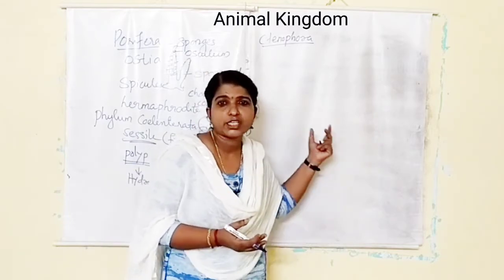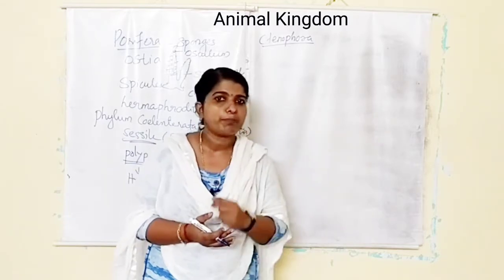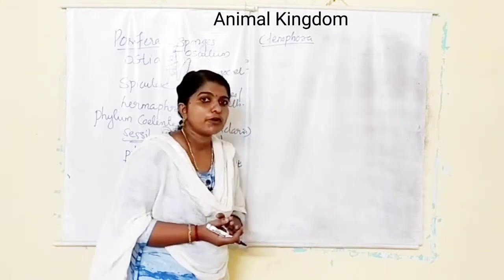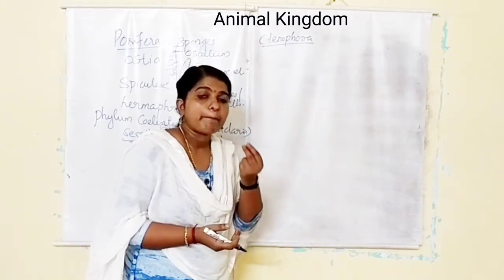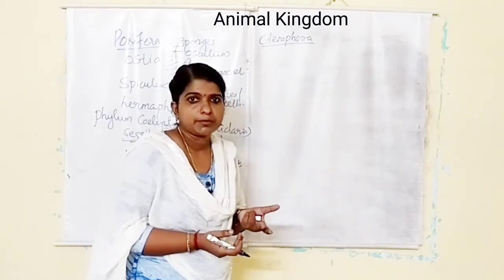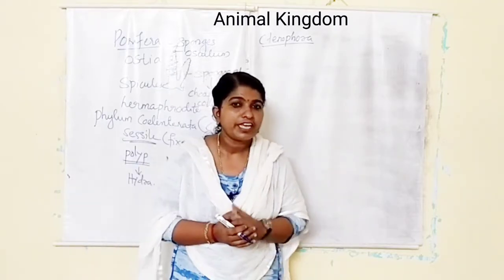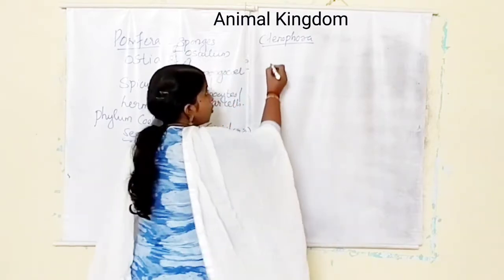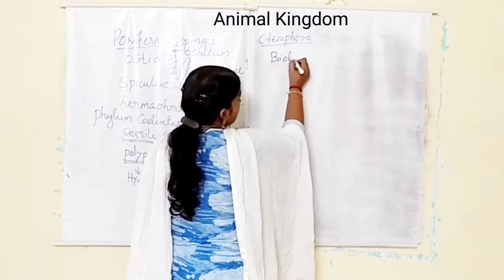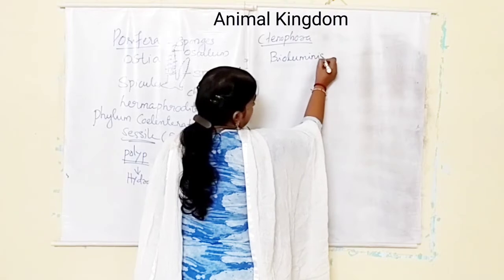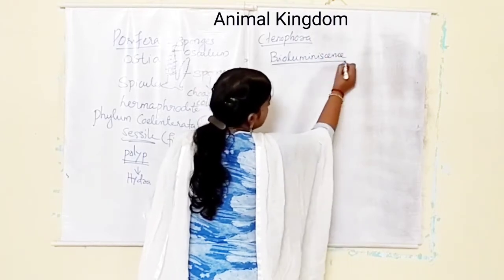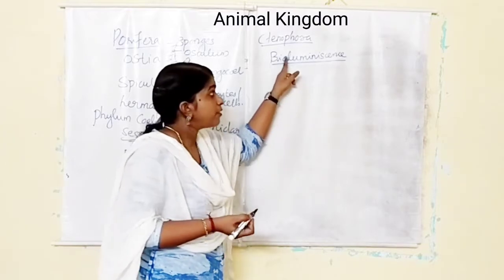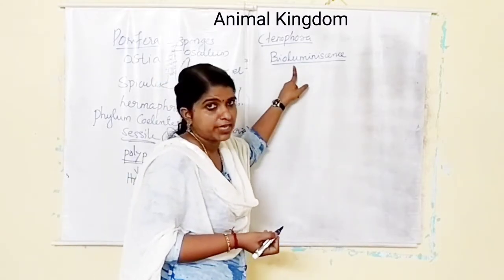They have 8 external ciliated comb plates. The most important feature of Ctenophora is that they have the capacity to emit light, and that phenomenon of emitting light by a living organism is known as bioluminescence. So Ctenophora show bioluminescence.